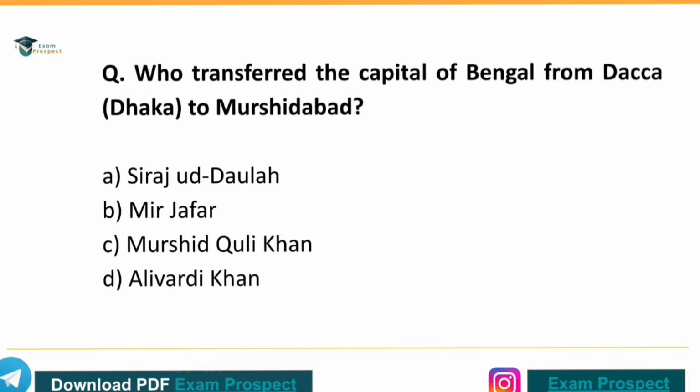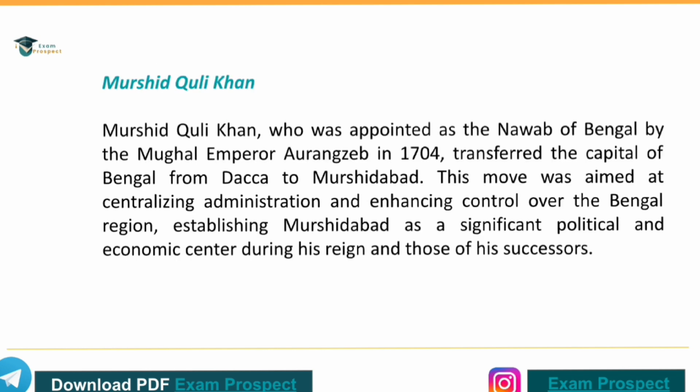Next question. Who transferred the capital of Bengal from Dhaka to Murshidabad? The correct answer is option C, Murshid Quli Khan. Murshid Quli Khan, who was appointed as the Nawab of Bengal by the Mughal Emperor Aurangzeb in 1704, transferred the capital of Bengal from Dhaka to Murshidabad. This move was aimed at centralizing administration and enhancing control over the Bengal region, establishing Murshidabad as a significant political and economic center during his reign and those of his successors.